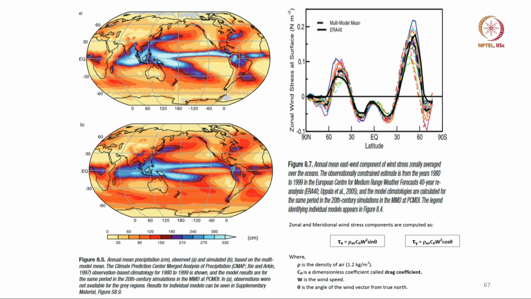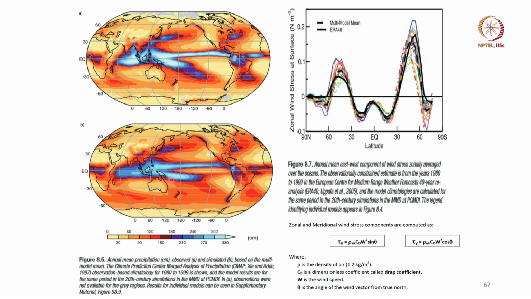So, this is critical, because if the model does not impose the correct wind stress at the ocean surface, the ocean circulation will not be realistic. And we saw how important the ocean circulation is to transport heat from the tropics to the polar region. That is the only major mechanism we have in addition to the atmospheric transport, and if we do not do that correctly, the model will not correctly get the ocean circulation.